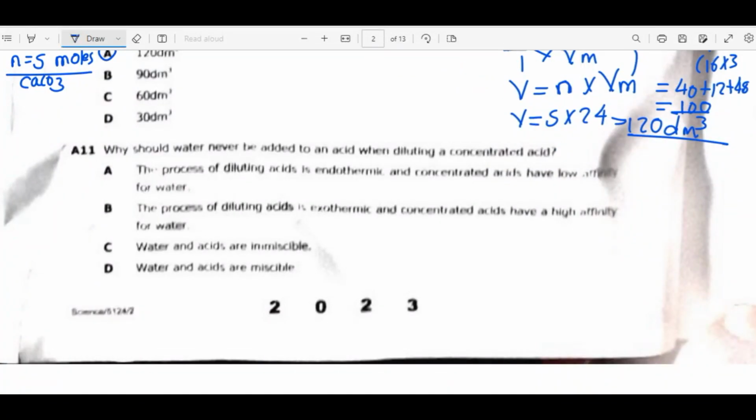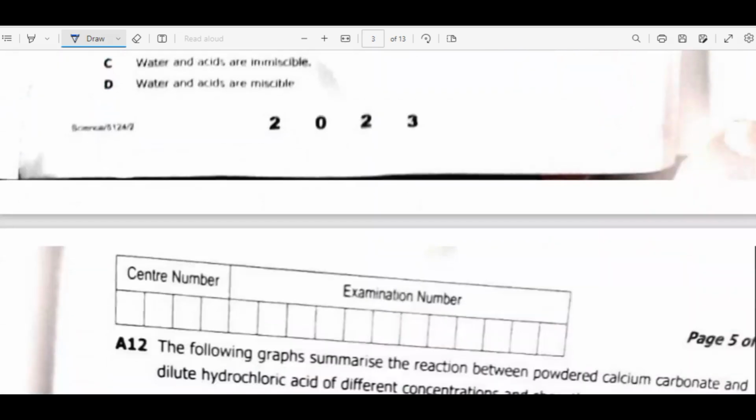Okay, for question 11, you can just use maybe the actual past paper. It's not here, but let me see what I can do. Why should water never be added to an acid when diluting a concentrated acid? So this has to do with the acid being exothermic when dissolved in water. So it can be explosive. So the answer has to do with the exothermic. So it's B, the process of diluting acid is exothermic, and concentrated acid have a high affinity for water. So that is our answer there. Remember that.